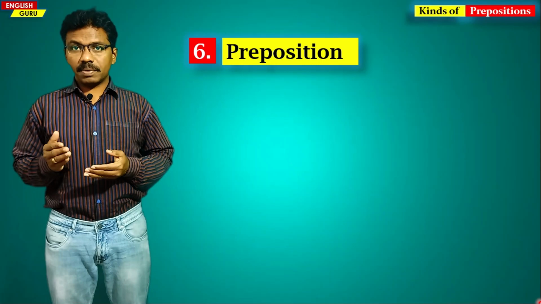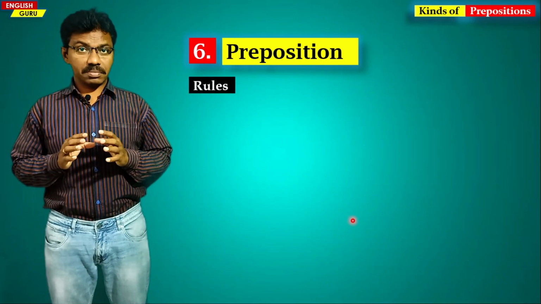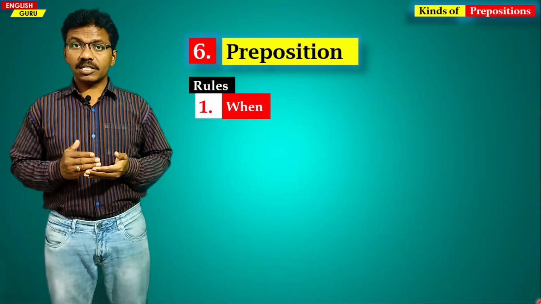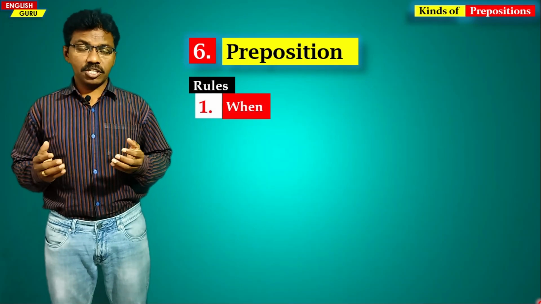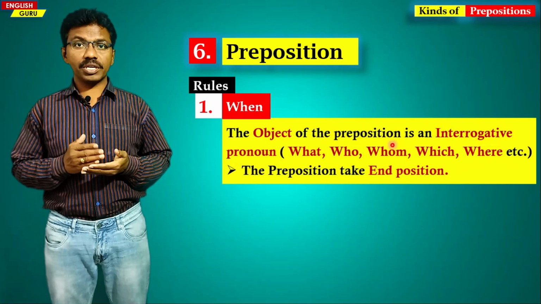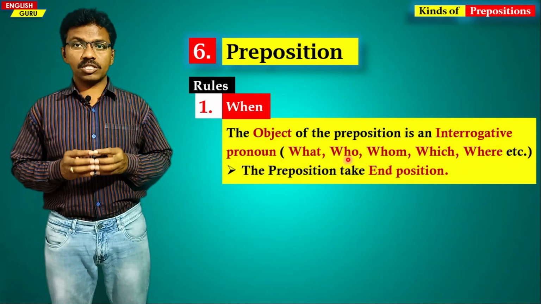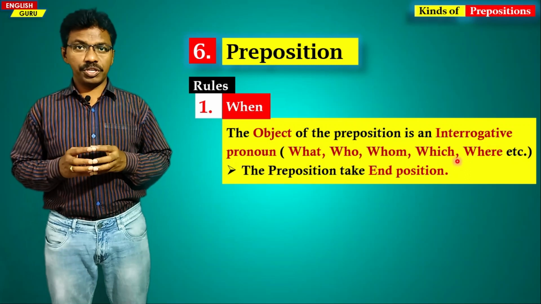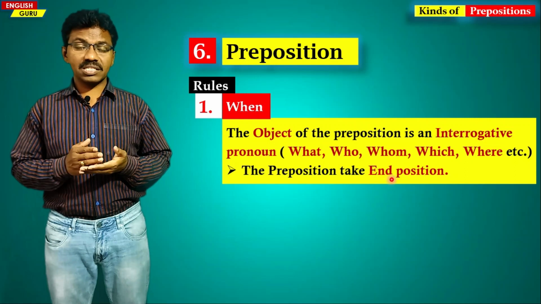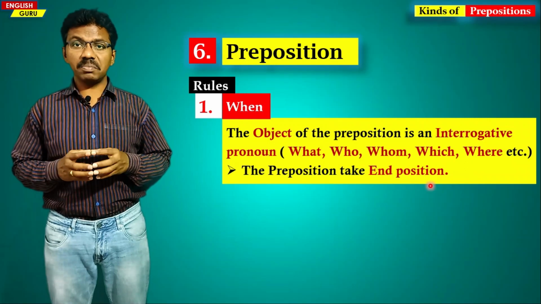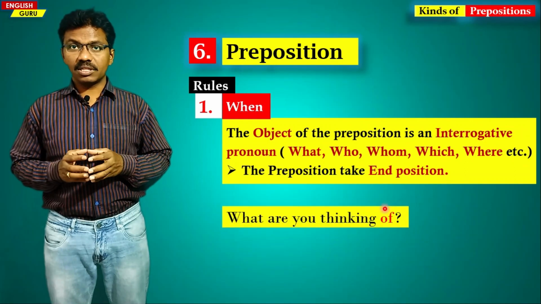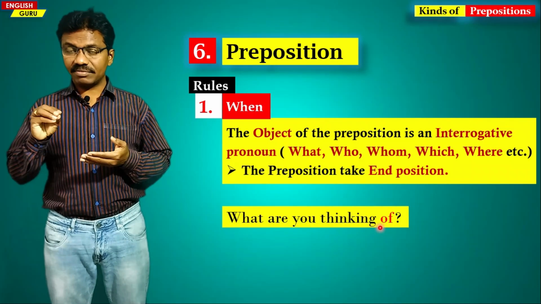Prepositions are normally placed before a noun or a pronoun, but sometimes they are placed at the end of a sentence. And there are certain rules about this. The first one is when the object of the preposition is an interrogative pronoun like what, who, whom, which, where, the preposition always takes the end position. For example, if you see in a sentence, what are you thinking of? The word "of" is placed at the end of the sentence.